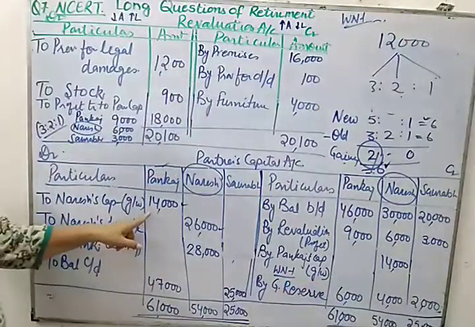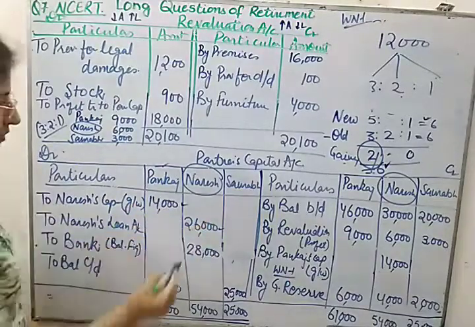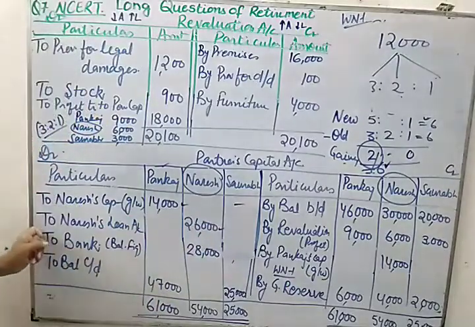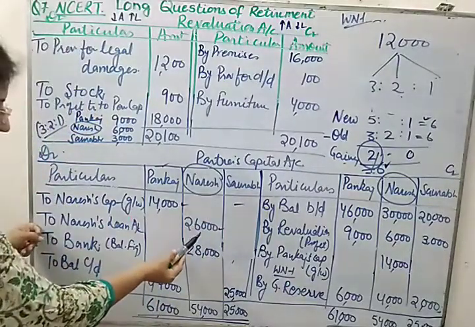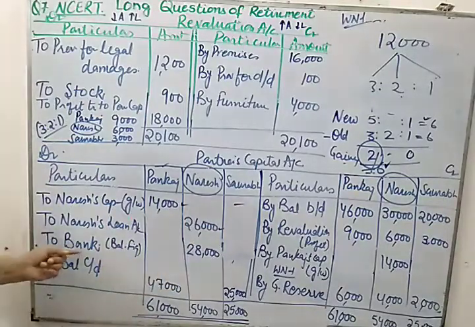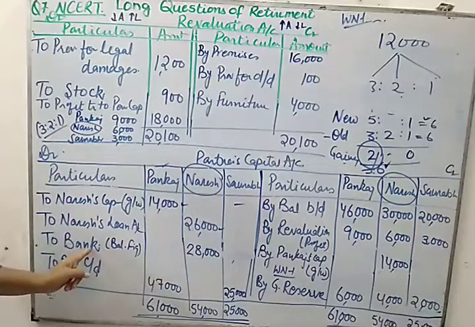In this particular case, only one partner, Pankaj, is gaining, so Saurabh will not contribute anything towards goodwill. And it is clearly mentioned in the question that you need to transfer 26,000 to the loan account, and the remaining will be transferred to the bank account.